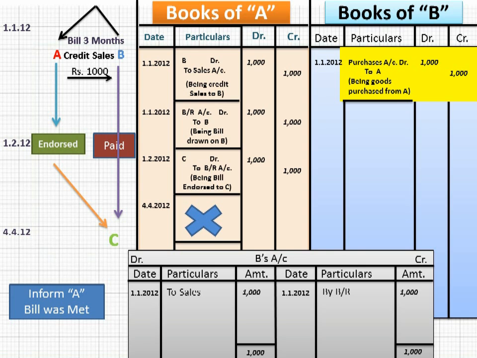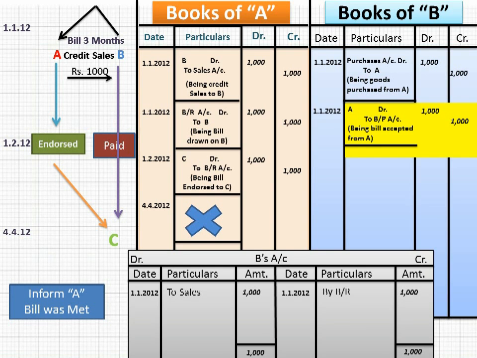And on the same date, what you did? You gave the written promise. I mean to say bill of exchange. So what will be the journal entry? A to BP account rupees 1000. A has been debited means debit the receiver, to BP means credit what goes out. And then on 1st February 2012, you received the information from A that bill has been endorsed to C. So for this information, you won't pass any journal entry.